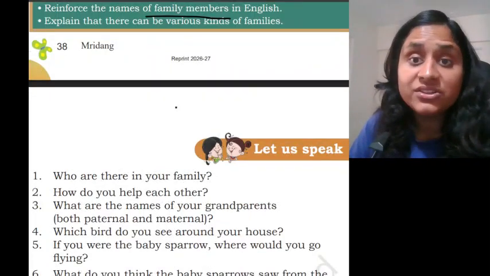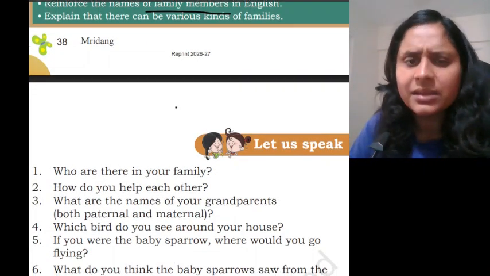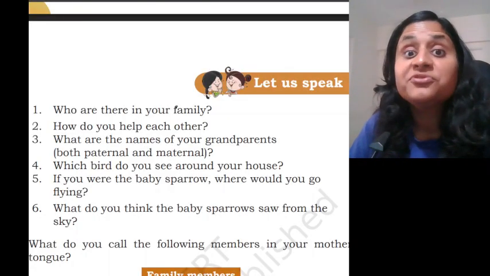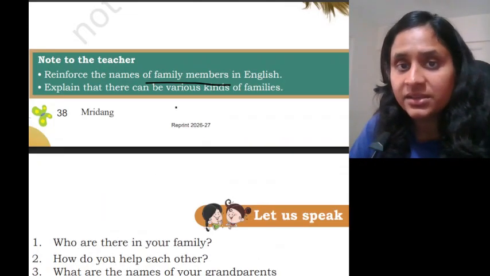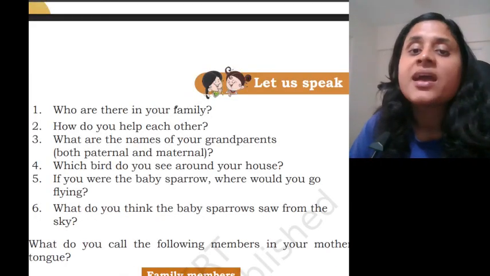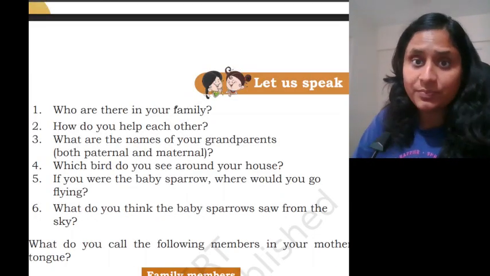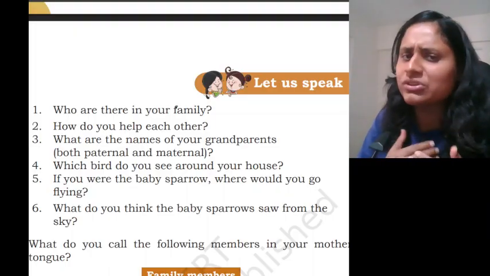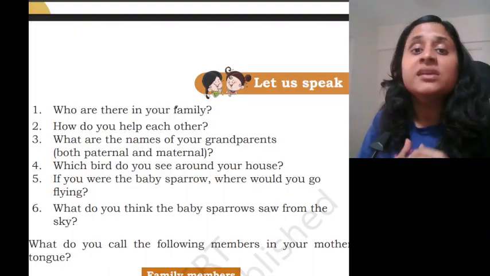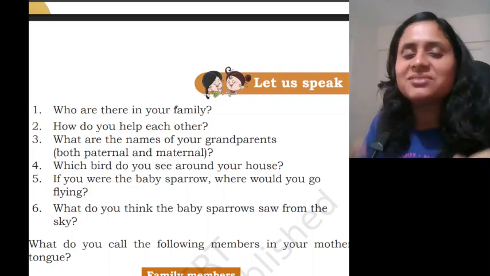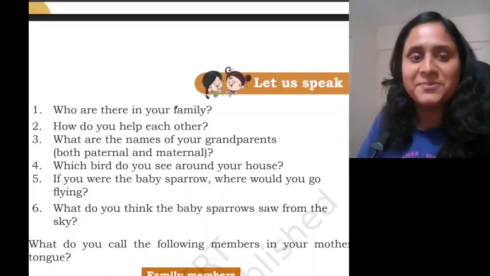Okay? And children, do you know that there can be various kinds of families? So, if you live just with your parents, this type of family is called a nuclear family. And if you live with your grandparents also, and with your father's brother or your mother's sister also, this is called a joint family. There are many different types of families, okay?